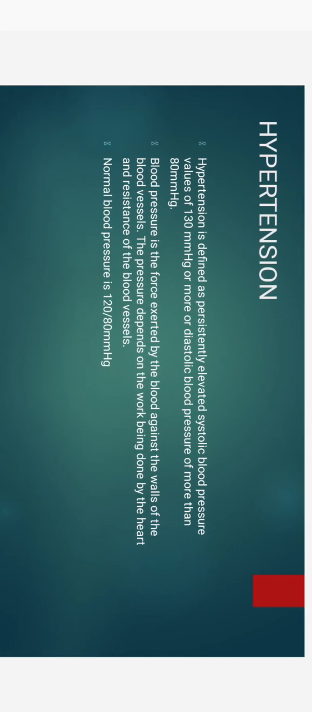First, hypertension. Hypertension or high blood pressure is defined as persistently elevated systolic blood pressure of 130 mmHg or diastolic pressure 80 mmHg. Blood pressure reflects the force exerted by blood on the walls of the arteries, influenced by the heart's pumping action and the resistance of blood vessels. Normal blood pressure is considered to be 120 by 80 mmHg. If left uncontrolled, hypertension increases the risk of heart attack, stroke, and other cardiovascular complications.